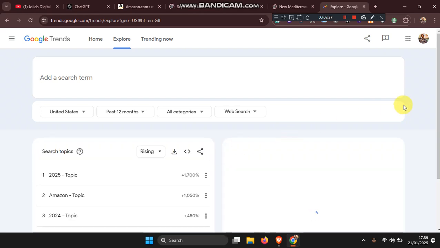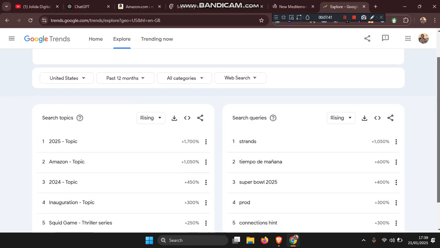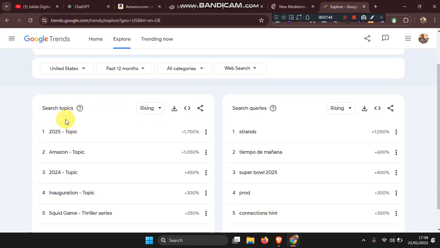All right, my network is not as strong. Yeah, so you can see now these are search topics. The search topics that are rising on Google now, as you can see, Amazon is rising. 2024 inauguration, presently they are inaugurating Donald Trump. 2025 trends. These are queries people are searching for, the Super Bowl.